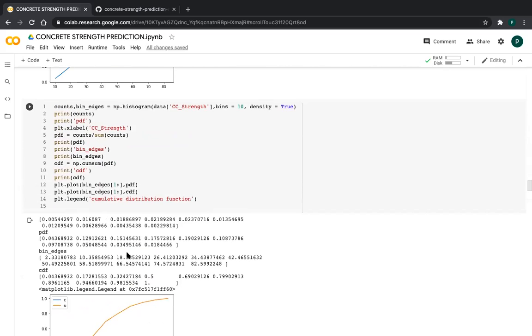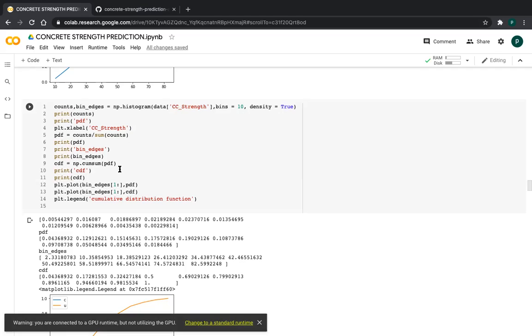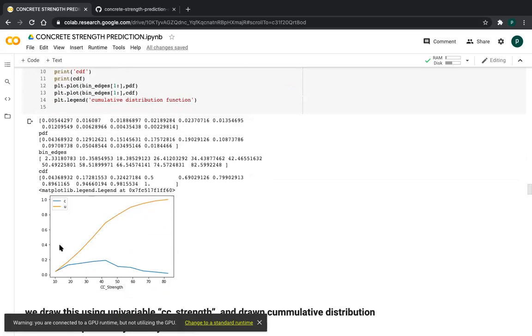And now I am calculating the cumulative density function. So it will increase. To calculate the cumulative density function, there is a method called cumsum in the NumPy library. For this, I'm taking the PDF, because from the density of the PDF only we get the CDF. So this will always be in increasing manner. These are the PDF and CDF values.